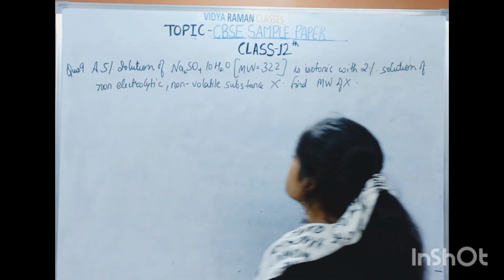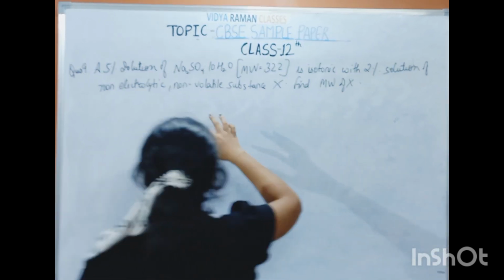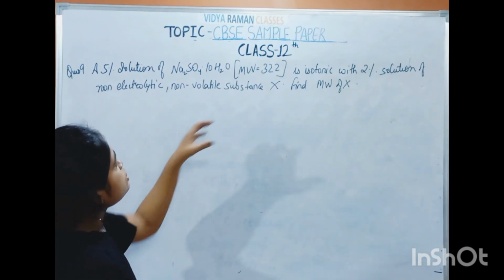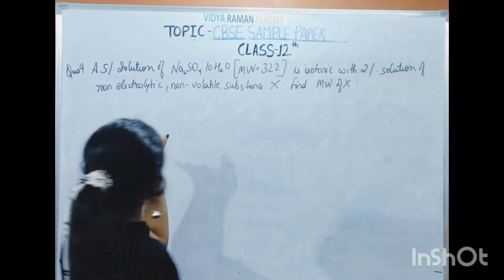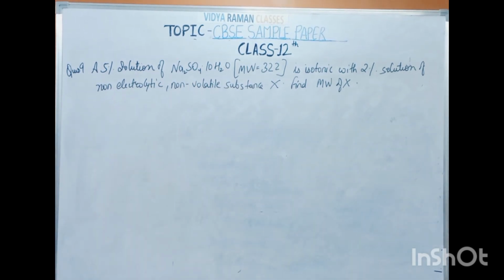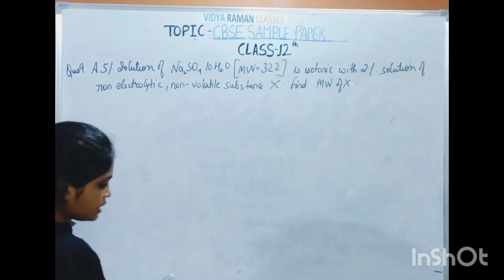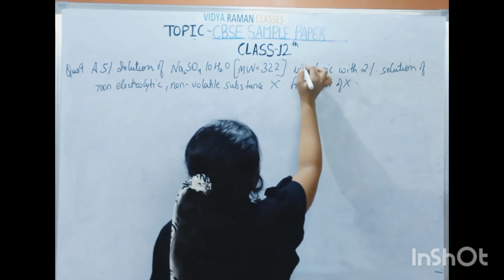Now in this question it is written: a 5% solution of Na2SO4 dot 10H2O, molecular weight 322, is isotonic with a 2% solution of a non-electrolytic, non-volatile substance X. Find the molecular weight of X. First of all, what is the meaning of isotonic?